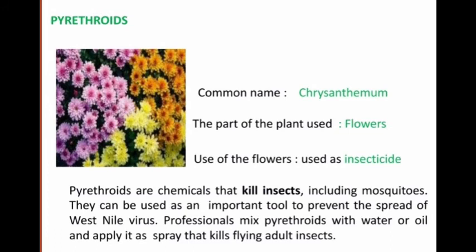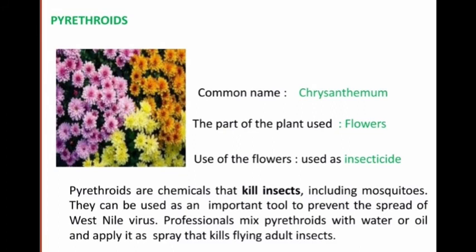Pyrethroids are chemicals that kill insects, including mosquitoes. They can be used as an important tool to prevent the spread of West Nile virus. Professionals mix pyrethroids with water or oil and apply it as a spray that kills flying adult insects.